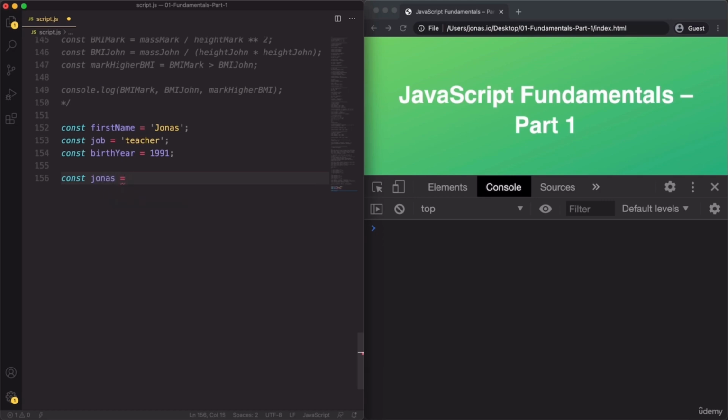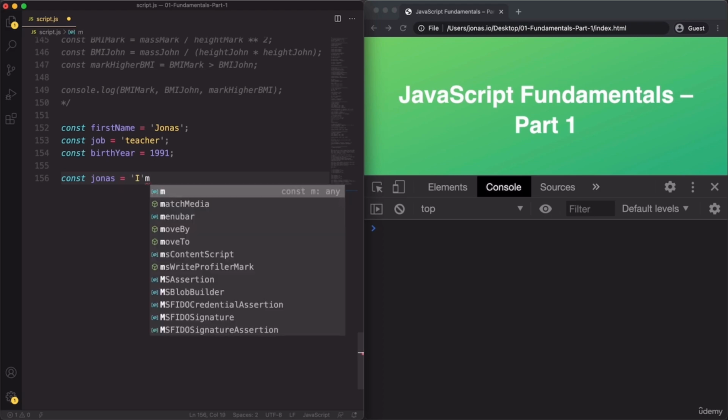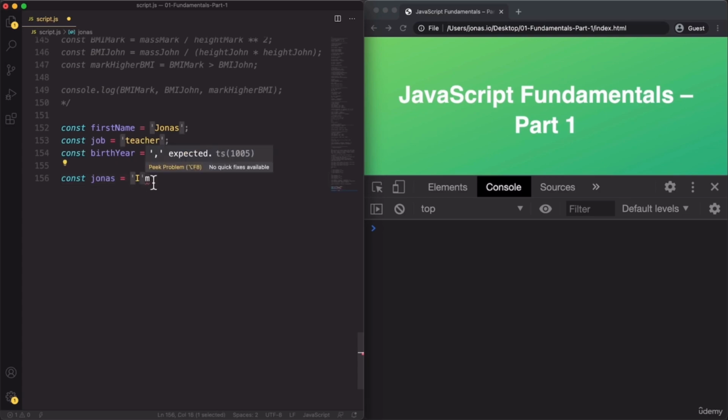And as we already learned in one of the previous lectures, we can use the plus sign to concatenate strings. And so let's now start by doing that. So I want to write I'm, and here I'm seeing a problem. When I want to use this single quote for writing something like I'm or isn't, then I need to write the string itself using double quotes, okay? Because otherwise the single quote that I'm using here for I'm will finish the string. So I'm, and then I need a space, then the plus, and so here I'm saying I'm Jonas.